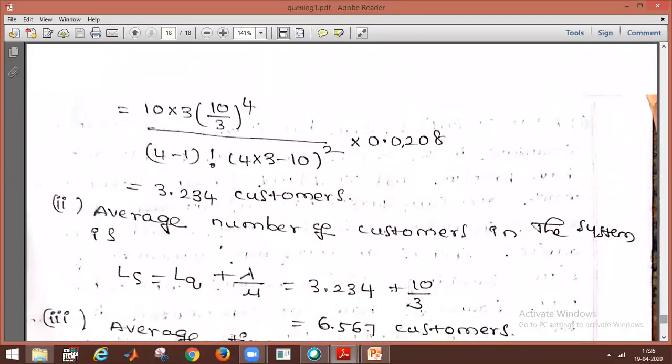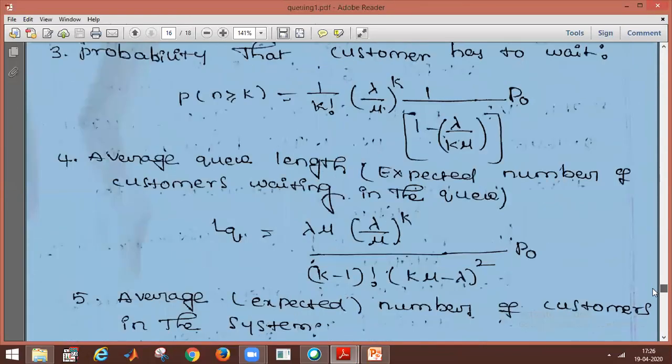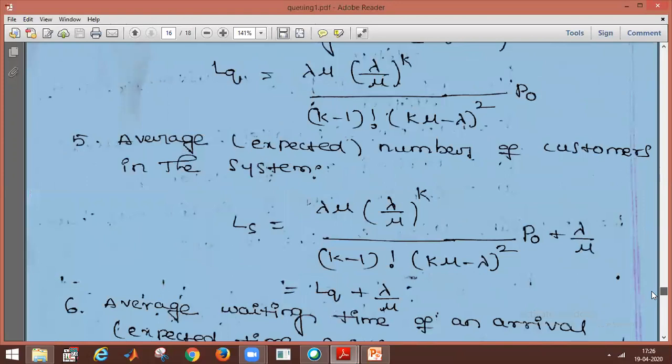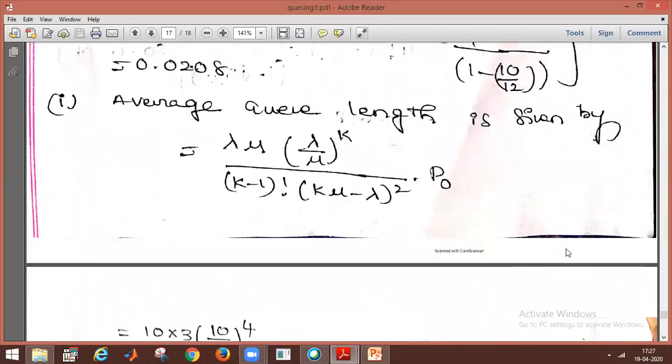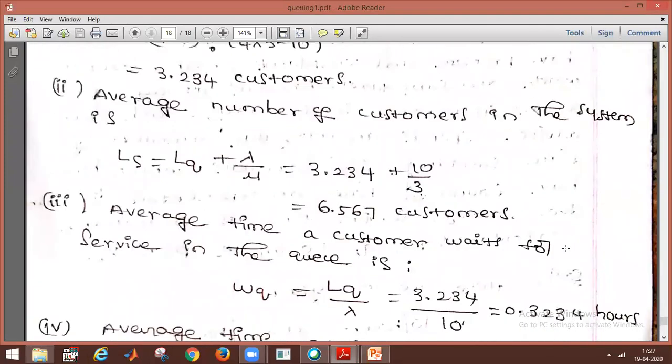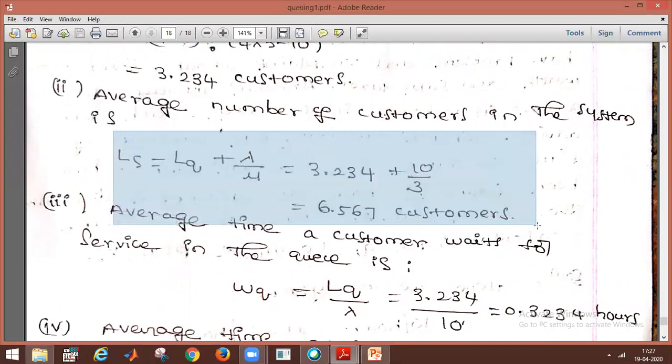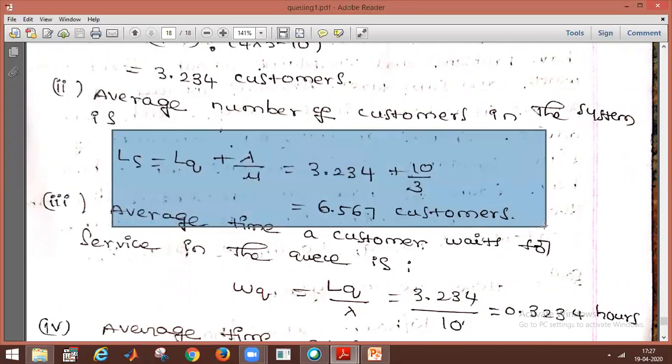Next, what is the formula for the average number of customers? Average number of customers means Lq plus lambda by mu. So we have to see that Ls is Lq plus lambda by mu. So this is the formula for the average number of customers in the system. So substitute the same information. Ls is equal to Lq plus lambda by mu.